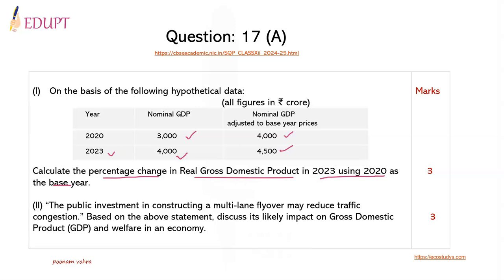And the second part of this question is that the public investment in constructing a multi-lane flyover may reduce traffic congestion. Based on this statement, discuss its likely impact on GDP and welfare in the economy. Marks allotted are 3 for each part.